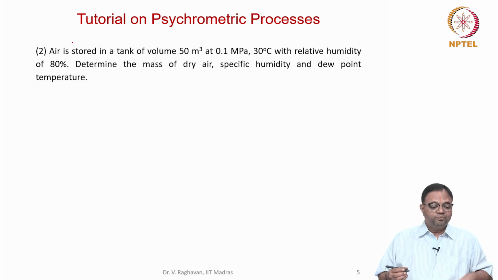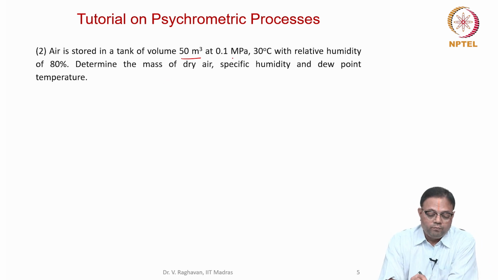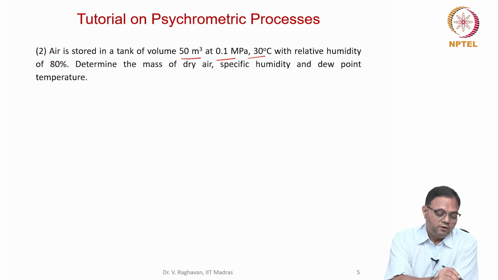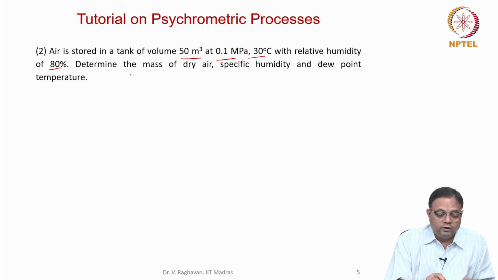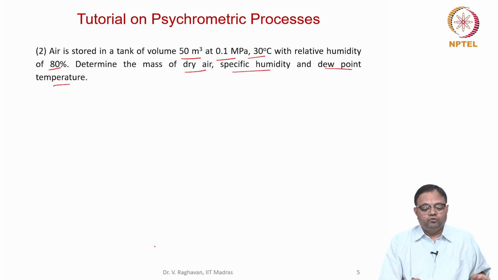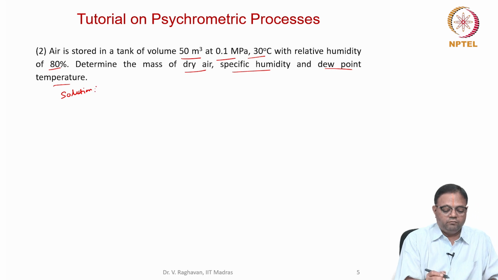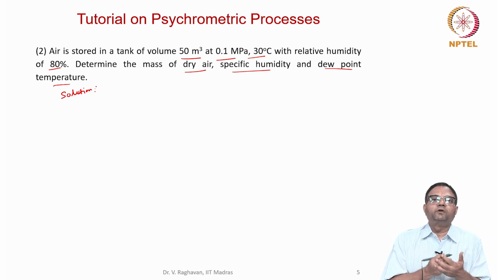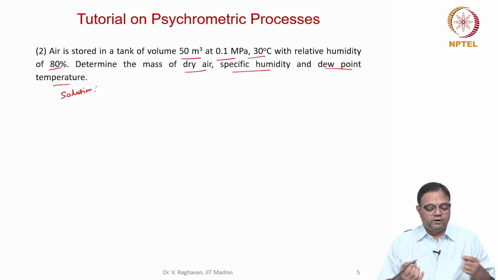The second, air is stored in a tank of volume 50 meter cube, pressure is 0.1 megapascals and temperature is 30 with relative humidity of 80%. So determine the mass of dry air, specific humidity and dew point temperature. So we will first do it using the equations. Equations means you need what? You need the steam tables to retrieve the values, for example, the partial pressures, etc. Then you have expressions from which you can calculate the relative humidity, specific humidity, and so on.